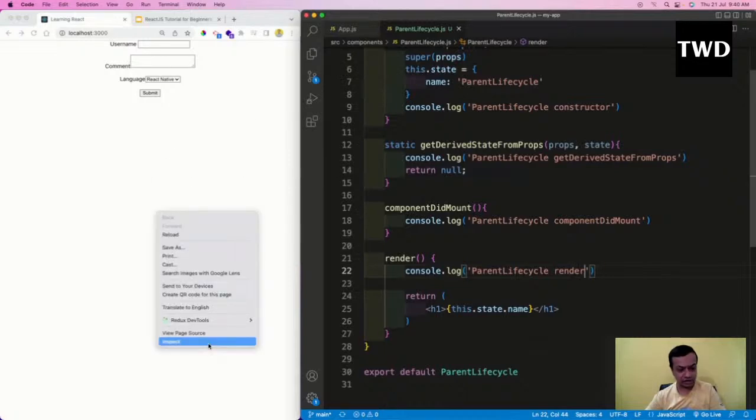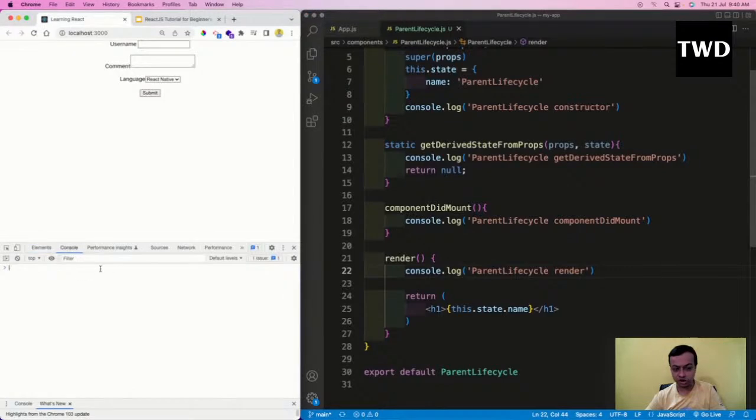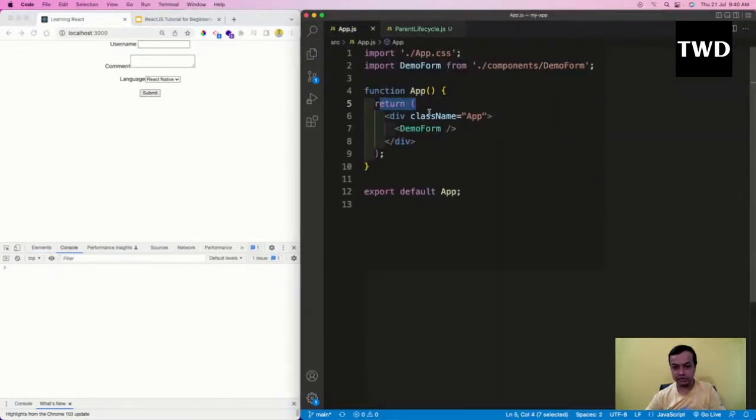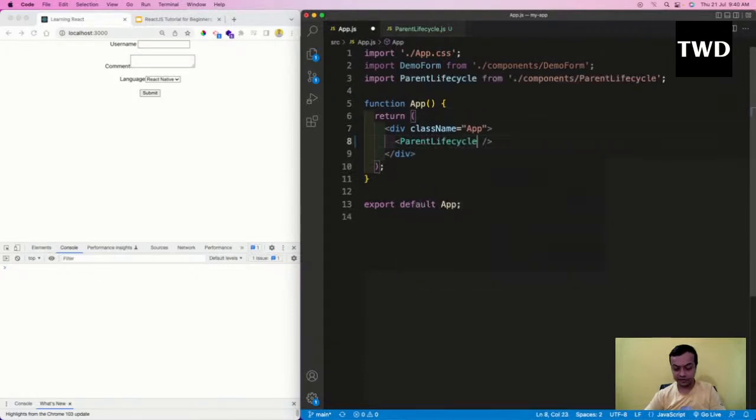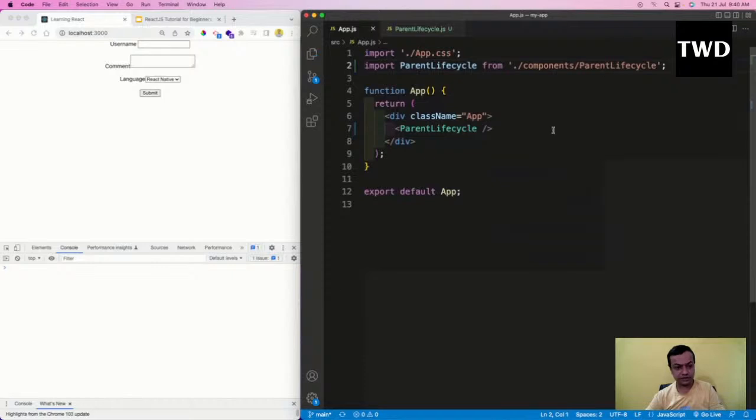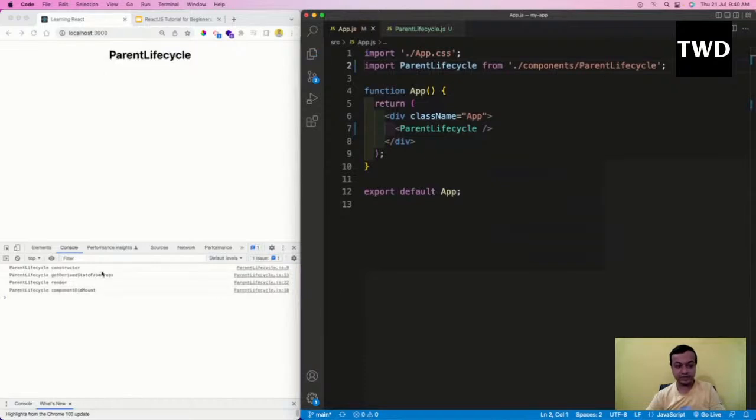First thing I'll open the console, because we need to see what the flow is, and I will go here and add the parent lifecycle component, and save it. See, this is how it is working. Constructor, then getDerivedStateFromProps, then render, and at the end componentDidMount. ComponentDidMount is a very important method. We do API calls from here because it runs after everything is loaded in the component. So componentDidMount is very important.